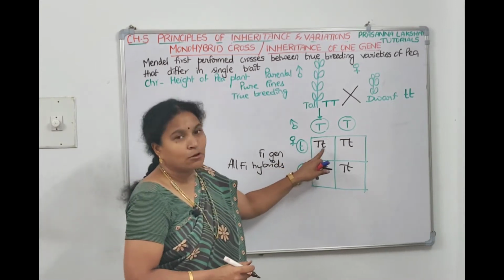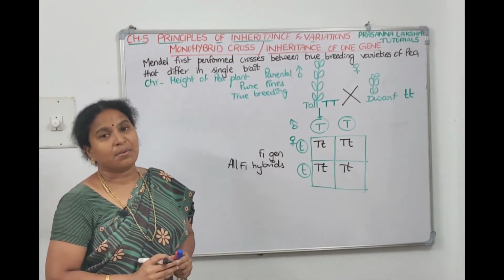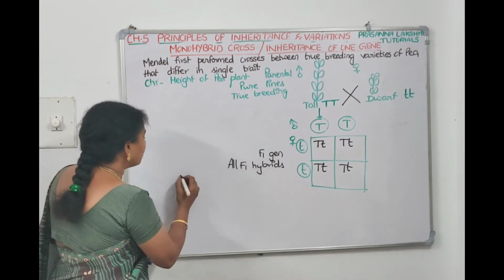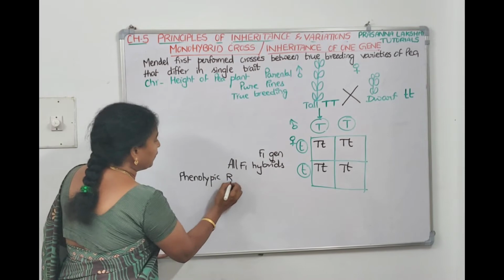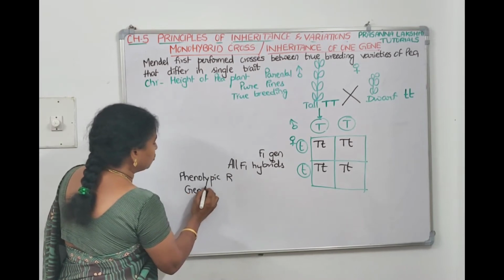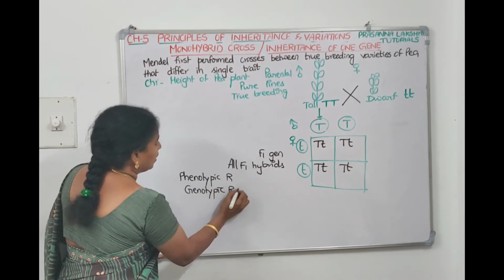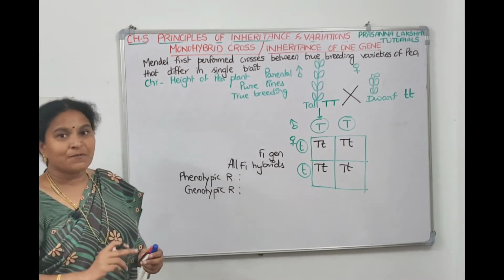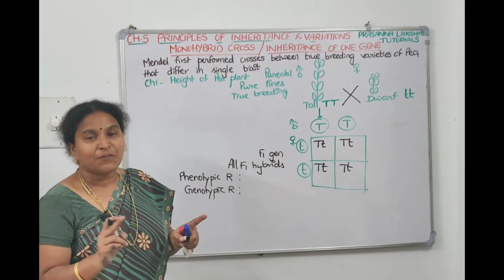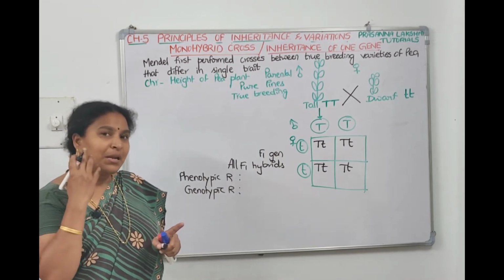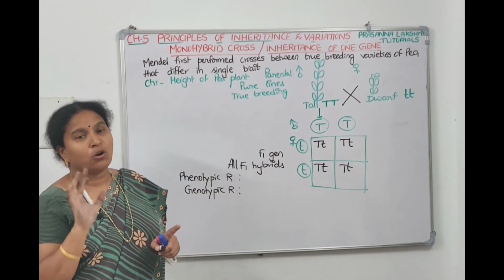Because capital T is also there and small t is also there, we are calling them hybrids. Then if we have to give the phenotypic ratio, what will be the phenotypic ratio and what will be the genotypic ratio? Phenotypic ratio means physical appearance, right? Since capital T is dominant, if the capital T dominant allele is there, it will express its trait only, which means tall only will be there.